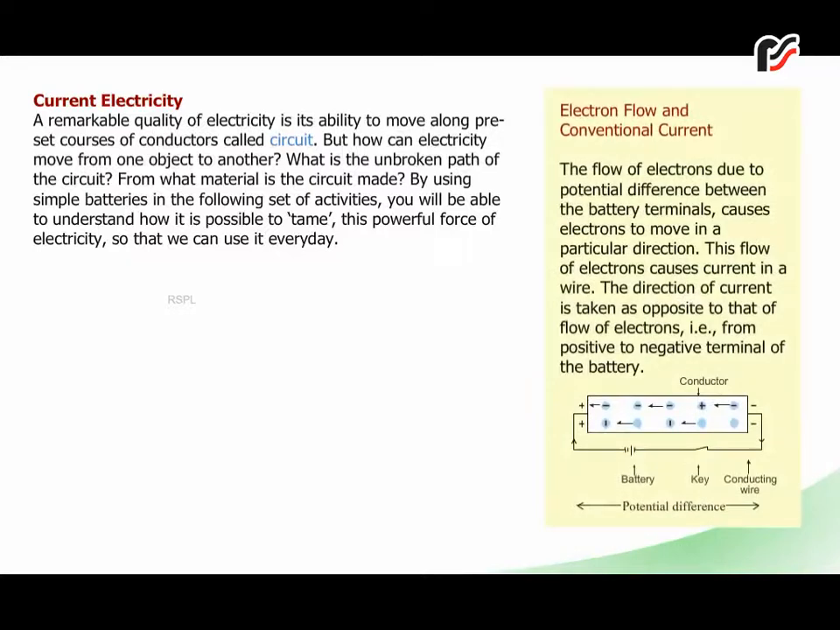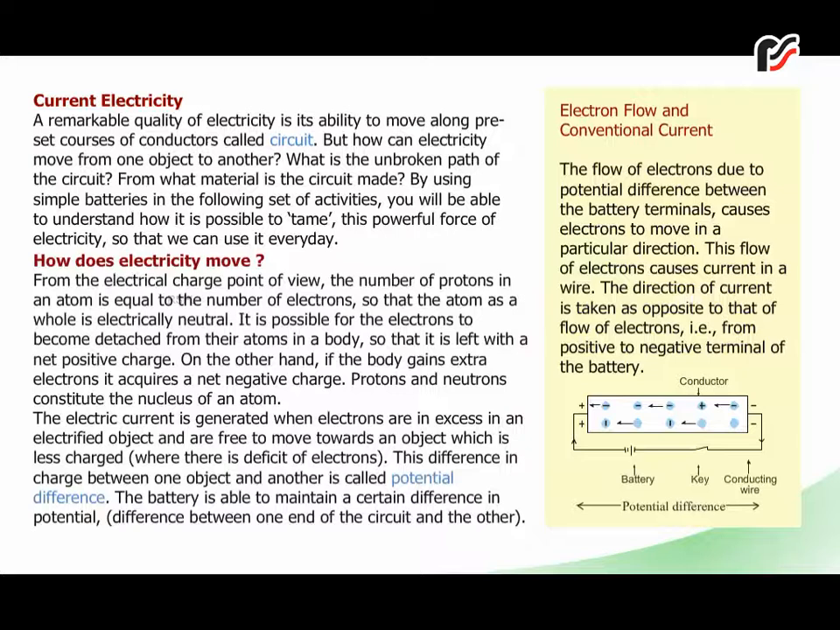Electron flow and conventional current. The flow of electrons due to potential difference between the battery terminals causes electrons to move in a particular direction. This flow of electrons causes current in a wire. The direction of current is taken as opposite to that of flow of electrons, that is, from positive to negative terminal of the battery. How does electricity move?